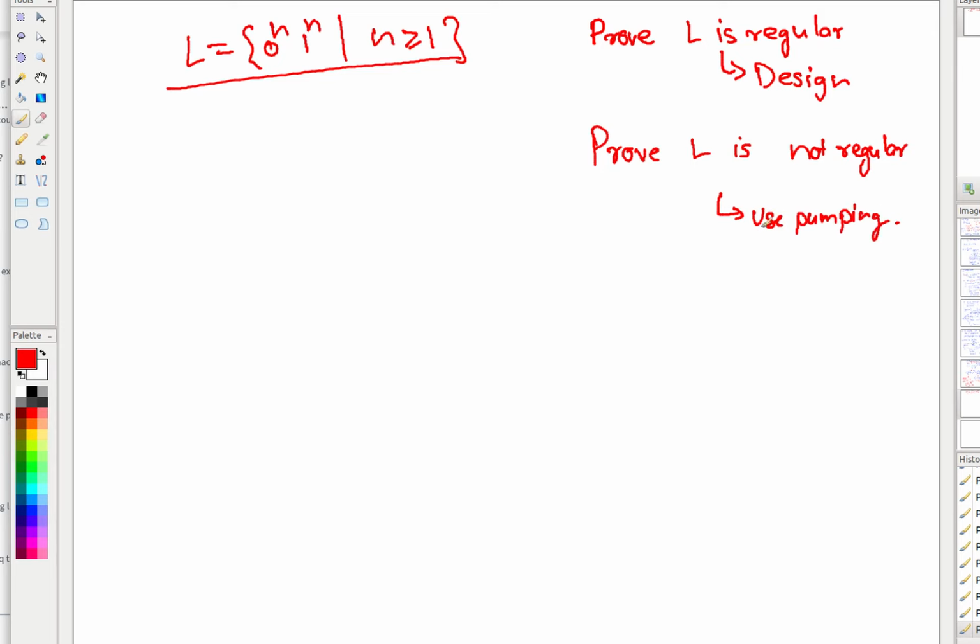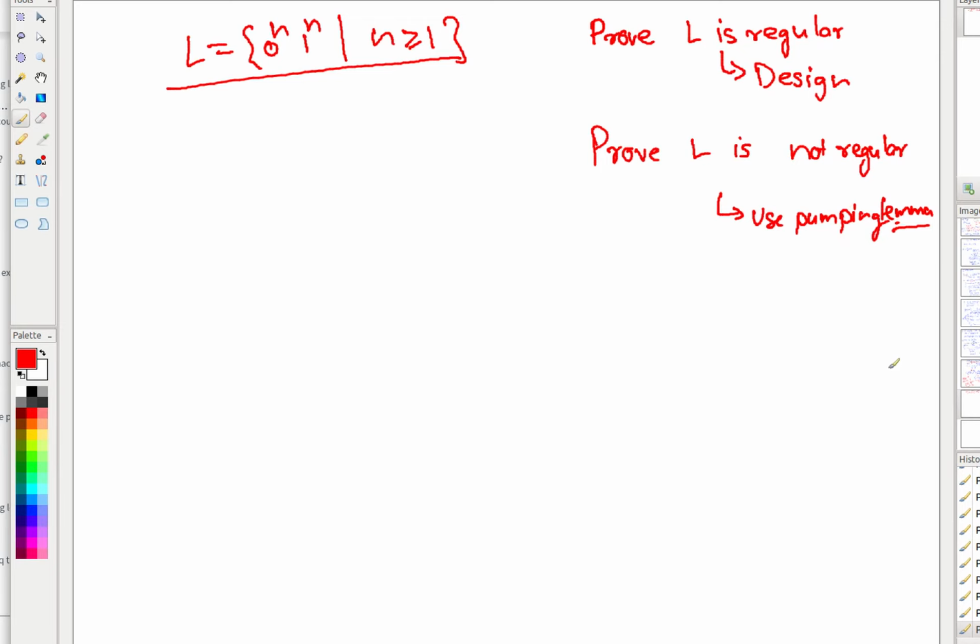Because by designing, you give an example of the existence of a machine for the language. So therefore, you prove that the language is regular. Whenever you use the pumping lemma to say that the language doesn't follow a property, that means you are giving a proof that it doesn't follow the necessary condition, therefore it cannot be regular. You cannot prove using pumping lemma that the language is regular.